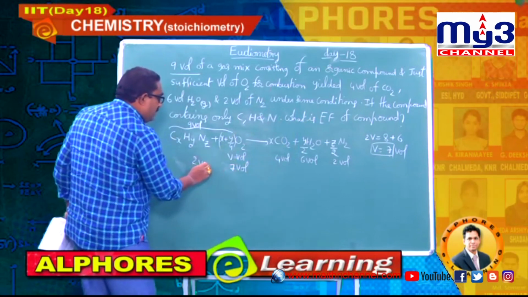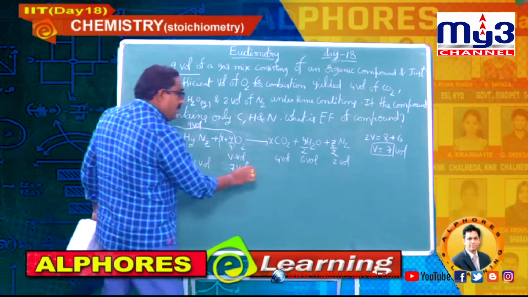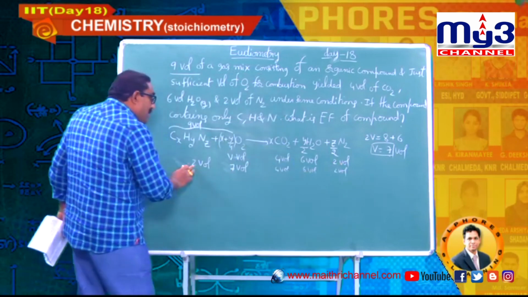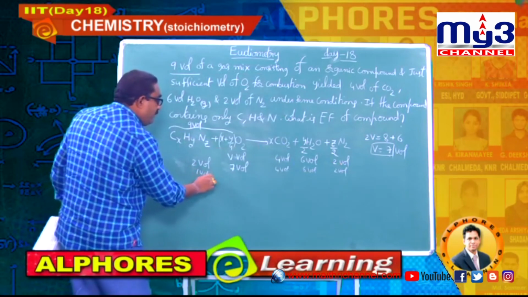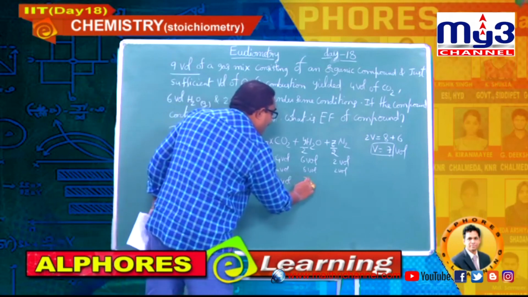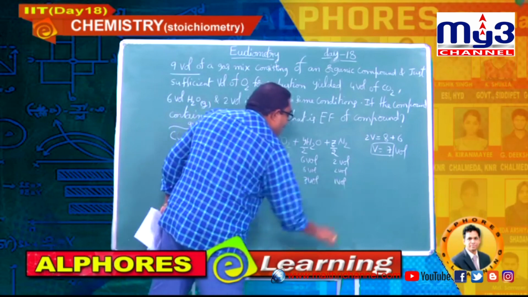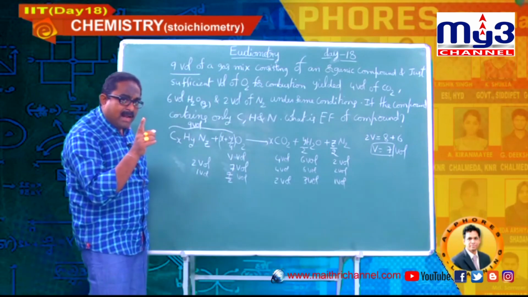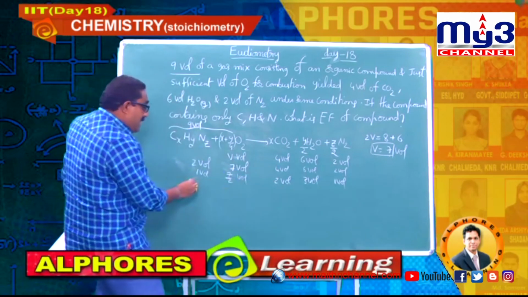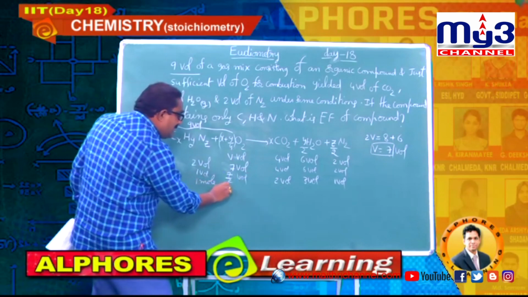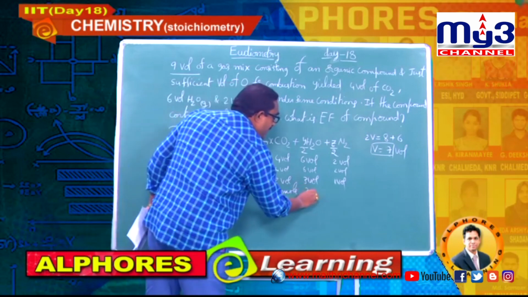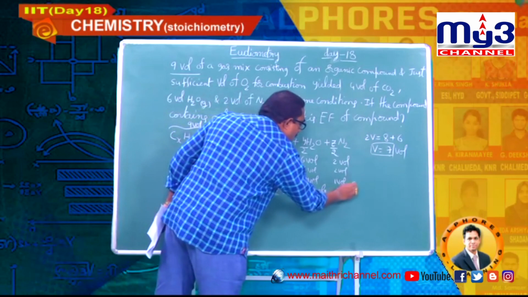Once again I will write here 7 volumes. So automatically the compound becomes 2 volumes. Here 4 volumes, 6 volumes, 2 volumes. Divide with 2. So 1 volume of compound, 7 by 2 volumes of oxygen, here 2 volumes, here 3 volumes, here 1 volume. Now I am estimating the carbons. 1 volume, 2 volumes. So you can write 1 mole, 7 by 2 mole, 2 mole, 3 mole, and 1 mole. Write down, students.